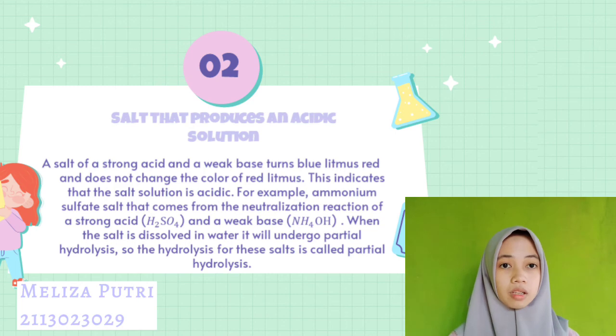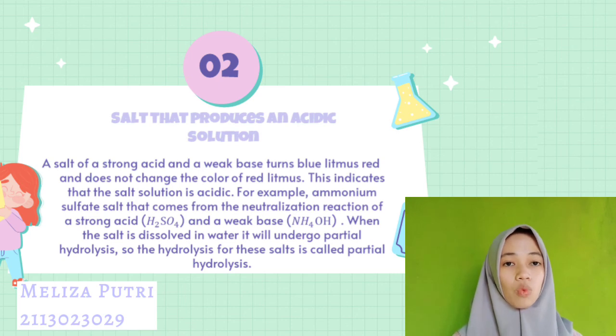For example, ammonium sulfate salt that comes from the neutralization reaction of a strong acid, H2SO4, and a weak base, NH4OH. When the salt is dissolved in water, it will undergo partial hydrolysis. So, the hydrolysis for this salt is called partial hydrolysis.